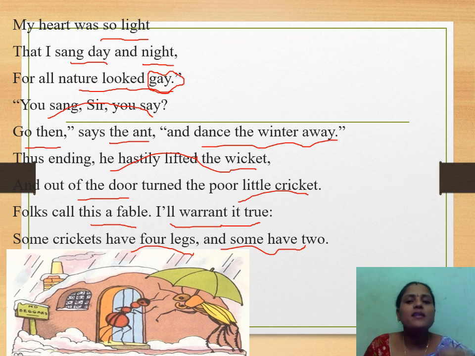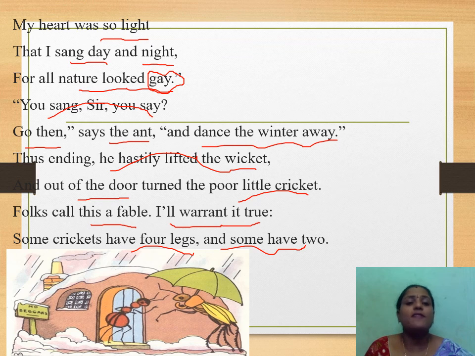So in summer and spring season, what have you done? Without any thought, you sang continuously day and night. Now what will you do? Continuously dance, and the winter season will go. Thus ending, he hastily lifted the wicket, and out of the door turned the poor little cricket. So hastily he ended the conversation between the cricket and the ant.